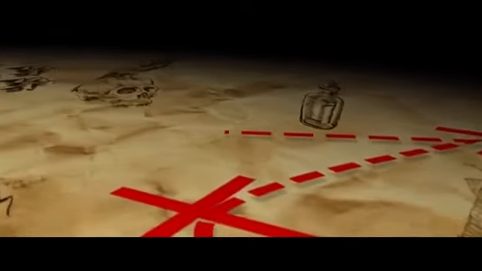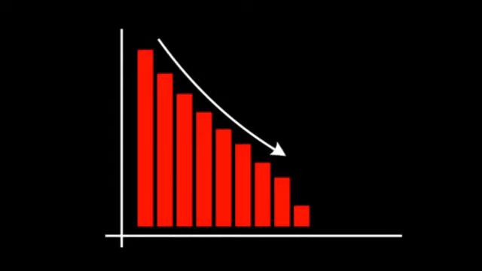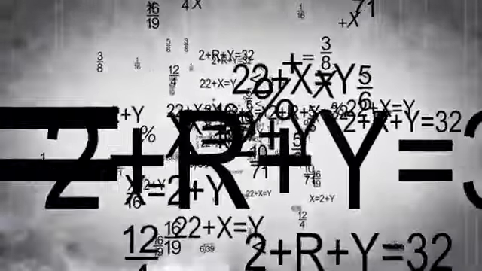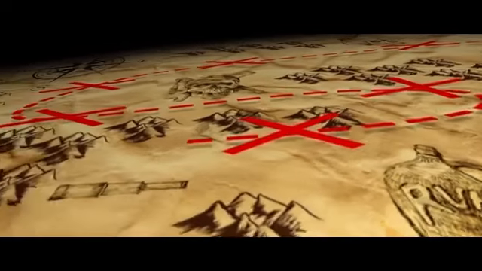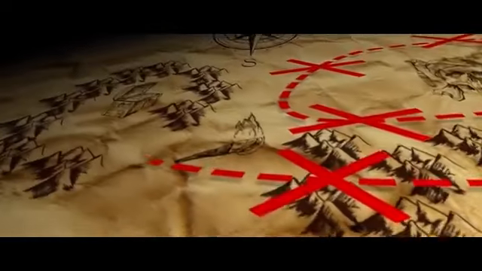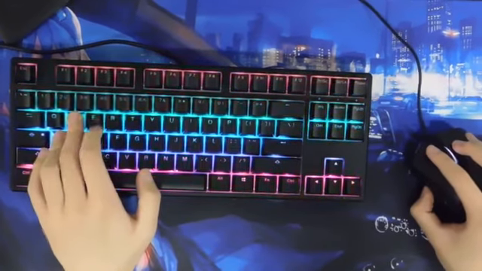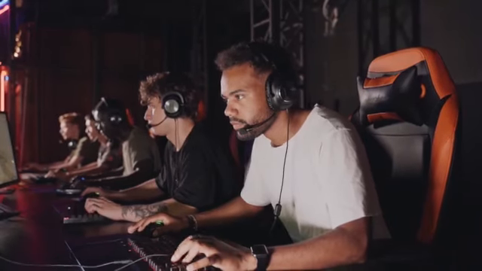This is exactly how rewards work in RL. The further away a reward is, the less valuable it becomes, and this is what influences how state and action values are computed. The exact math behind this? That's for another video. For now, know that rewards shape everything. They help the agent decide which states are valuable and which actions are worth taking. Over time, the agent learns a policy, a strategy for choosing the best actions to maximize rewards. Just like a pro gamer figuring out the best way to win.